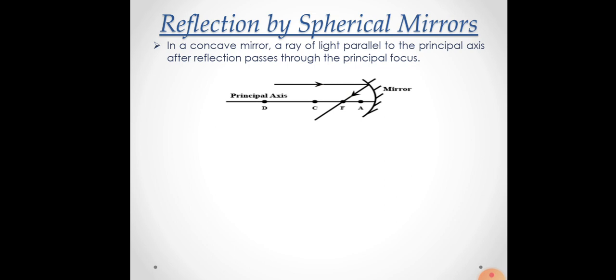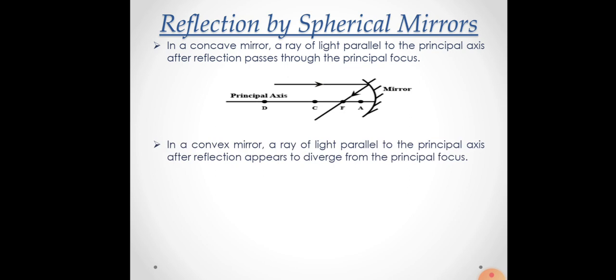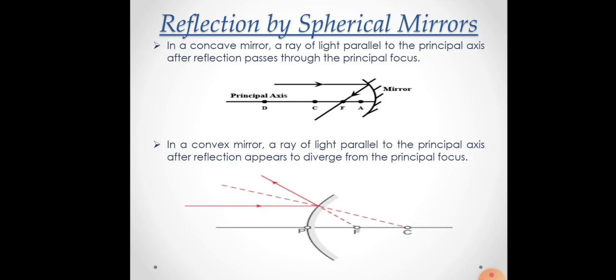Okay. Next, in a convex mirror, a ray of light parallel to the principal axis after reflection appears to diverge from the principal focus. It means that here also we have a convex mirror, and a ray of light is coming parallel to the principal axis, and after reflection the ray of light is diverging.